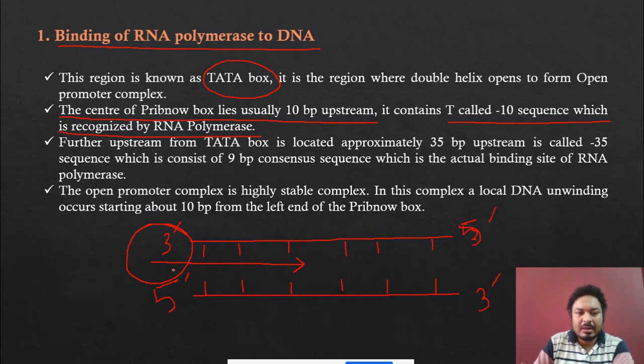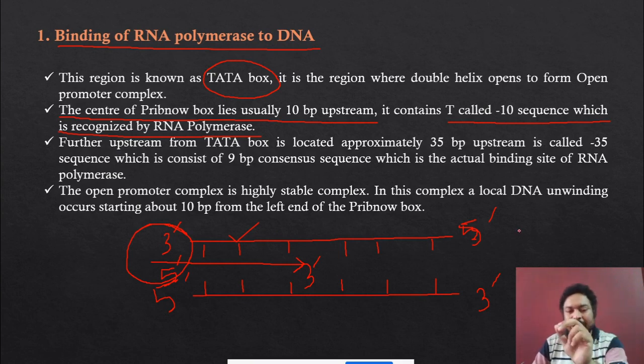That means this direction is 5' to the 3'. So RNA is synthesized in this direction. That means this is the template strand. The template strand direction is 3' to the 5'. That means this strand is transcribed.